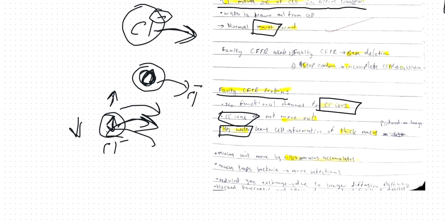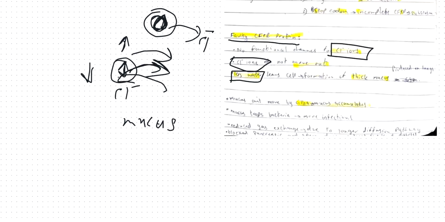And what this causes is a problem with mucus. Mucus must be mixed with water at all times so that it can move freely on the cell lining. But when water is absent, mucus would be very thick.